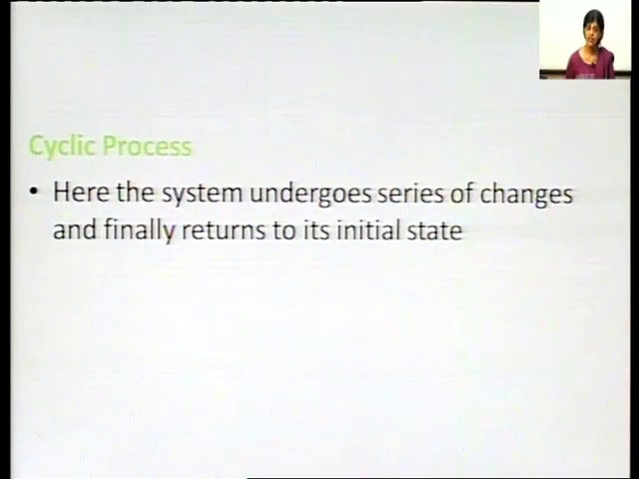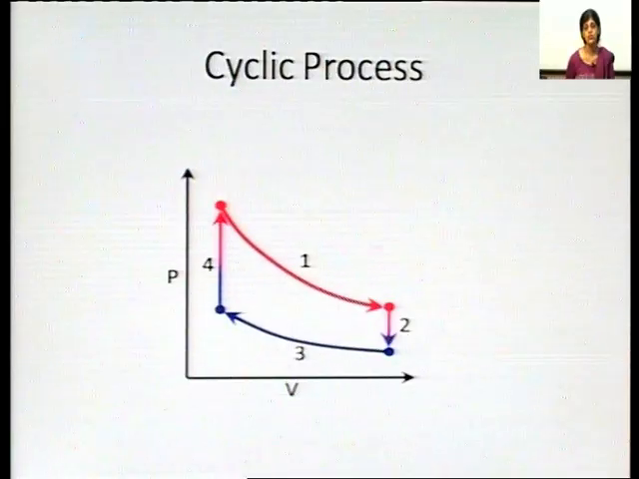What is a cyclic process? In a cyclic process, the system undergoes a series of changes and finally returns to its initial state. We have various changes, and at the end the system returns to its initial state. Such a type of process is known as a cyclic process. Let us see the diagram. This is a cyclic process.